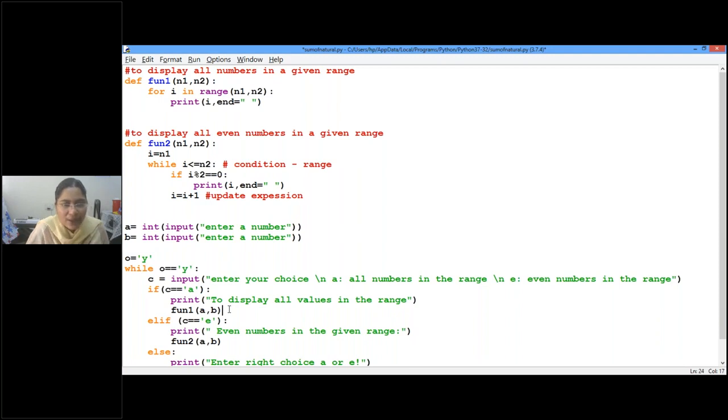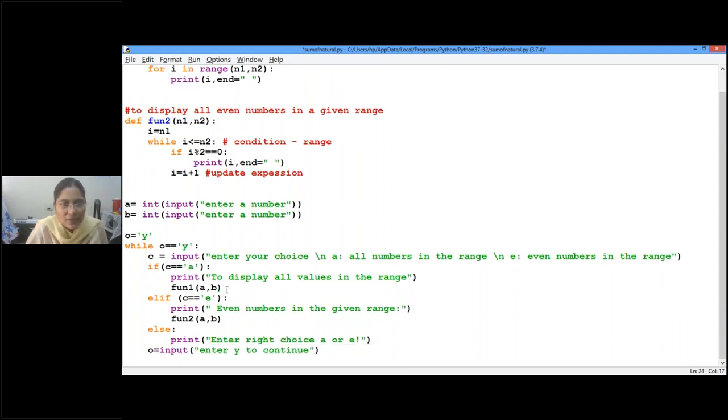After this main coding, you can see now, after fun1, is there any other condition to be checked? Elif condition will be checked only if the if condition fails. But here if condition is true now, so we will not go to elif or else. But we'll come to this line. What is that line here? O equal to input enter Y to continue. So for this response, I pressed Y.